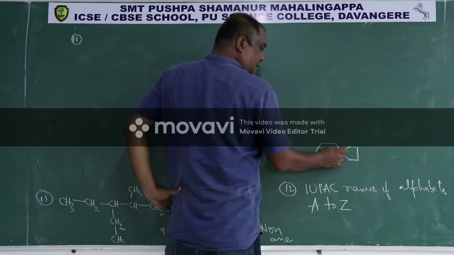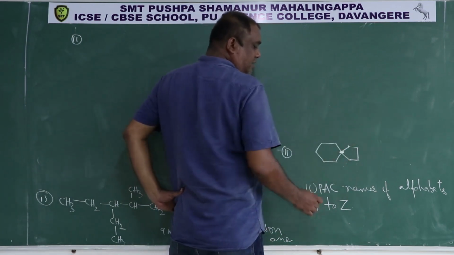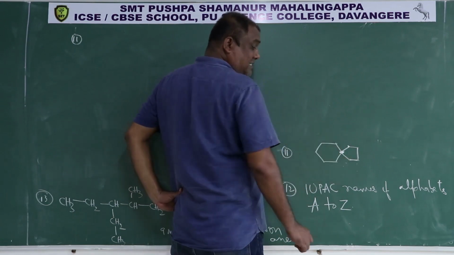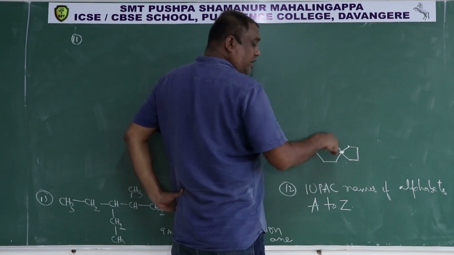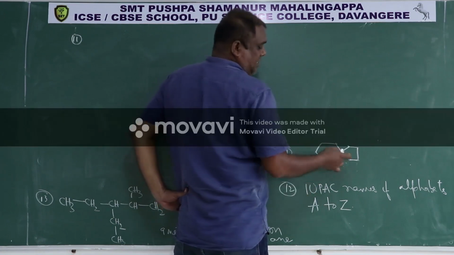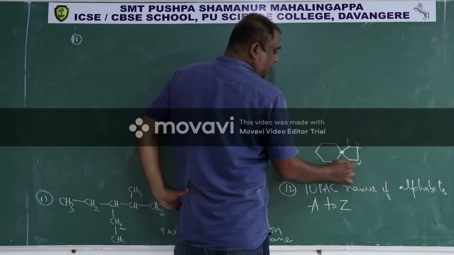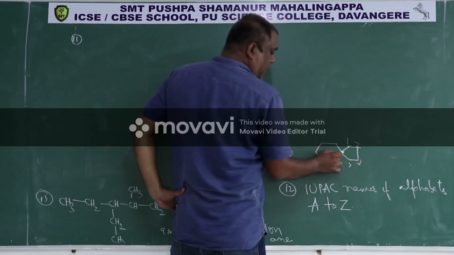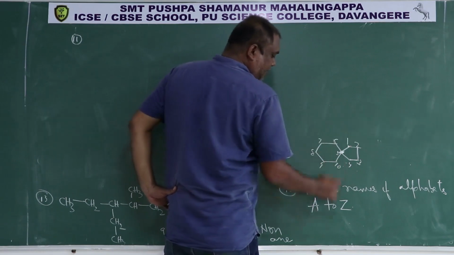This is the spirocarbon. This is a carbon adjacent to the spirocarbon, but these are also adjacent carbons. But the rule says start from the carbon adjacent to the spirocarbon and proceed through the smaller ring. So this is the smaller one, this is the larger one. So 1, 2, 3, 4, then 5, 6, 7, 8, 9, 10.